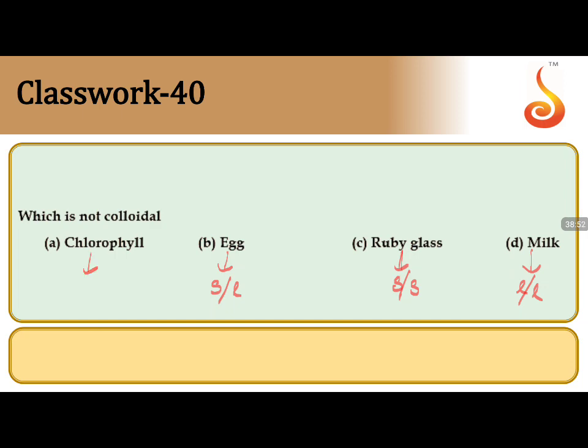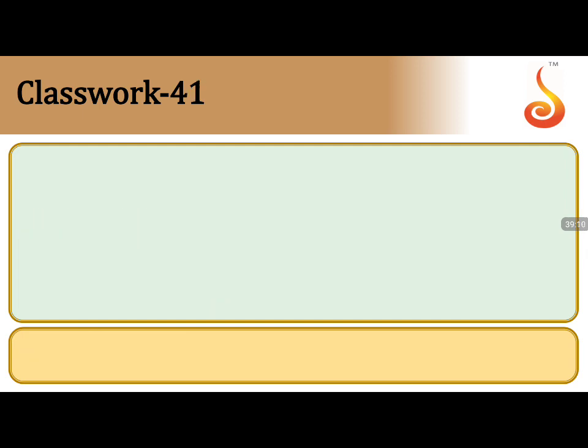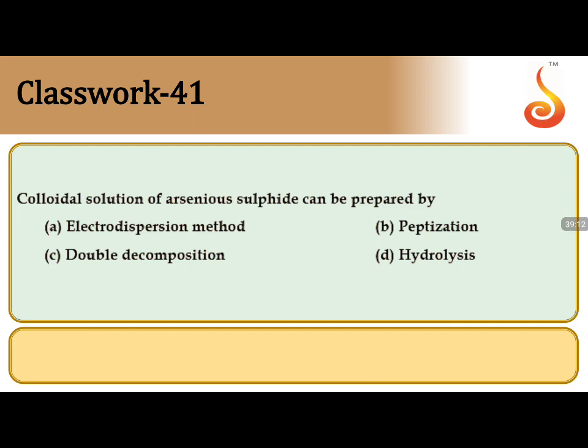Whereas chlorophyll is a complex of magnesium. It's just a complex of magnesium. So because of this, the one which is not a colloidal solution is A. So the answer should be option A. Correct. Coming to 41, question number 41. Colloidal solution of arsenic sulfide can be prepared by. Okay, let us see this particular one.